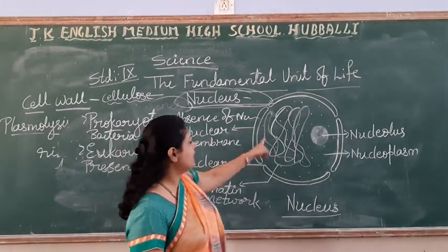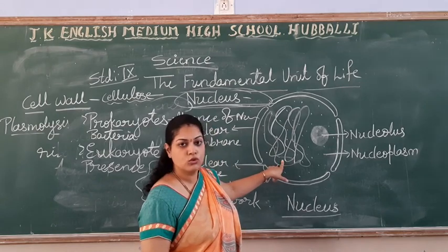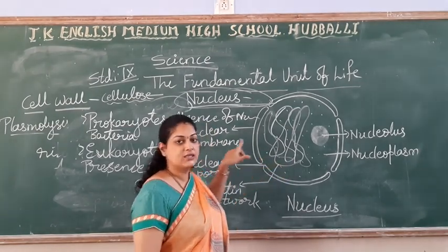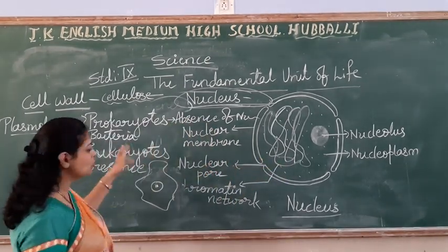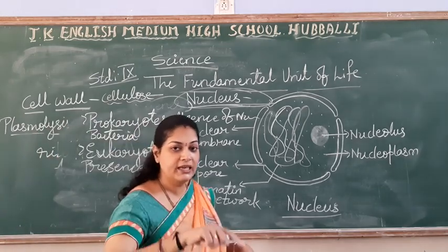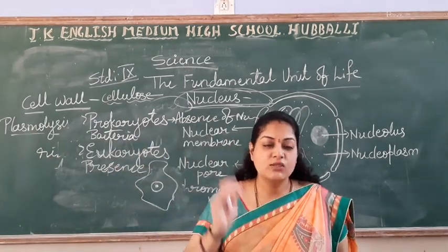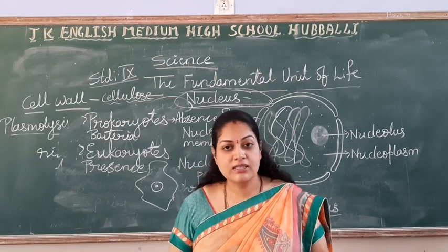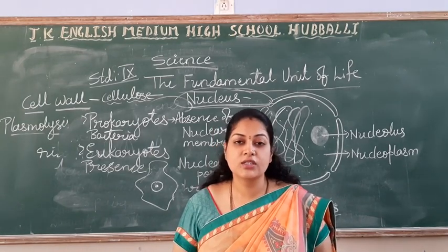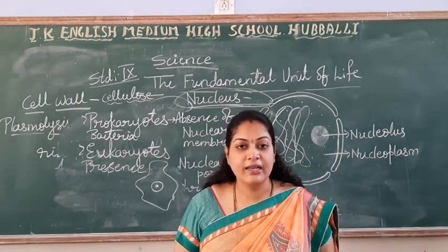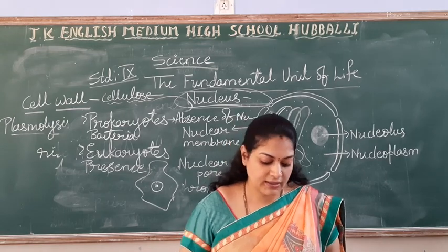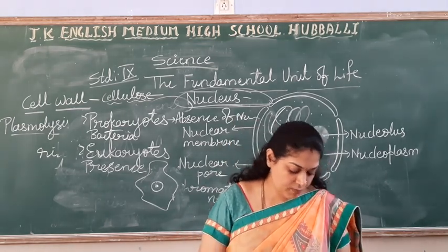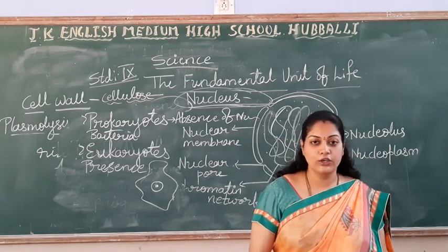The nucleus has a thread-like structure called chromatin network. It will form the structures called chromosomes. Chromosomes are made up of DNA and protein. So DNA has the genes. What is the function of chromosomes? The function is to transfer the hereditary characters. Right? So like this, we find the important part of the cell, that is nucleus.